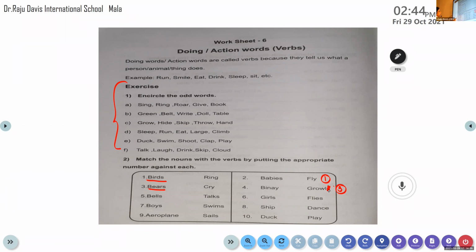So we have finished with 1, 2, 1 and 3 and move on to the 5th question. What is it? Bells. Come on, read the question. It is there in your workbook, my dear. So what is the exact verb for bells? What do the bells do? Ring. Yes. You can find the answer here. So what is the number given here? It is 5. So please do write the exact number there. Okay, 5. Bells ring. Okay.